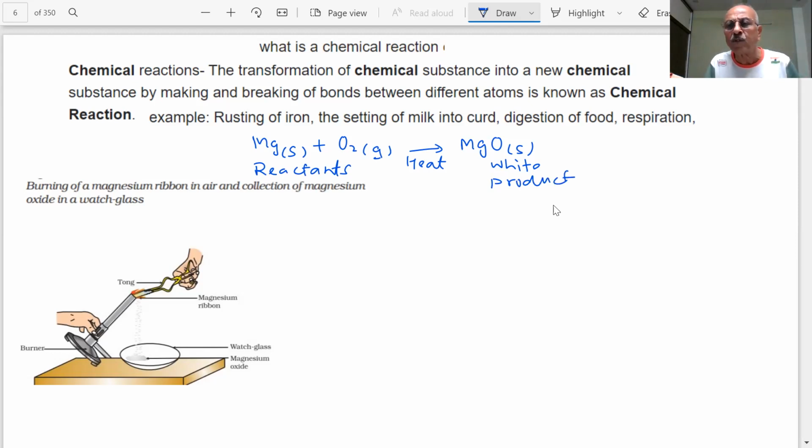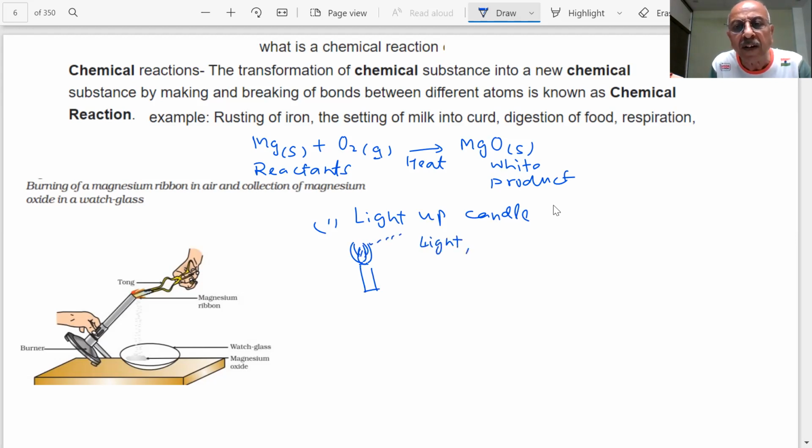So, similarly, I can give you another example. For example, if you light up a candle, you have seen a candle. What is happening, student? If you light up a candle, you are getting some light and heat. And what is this? This is a wax.